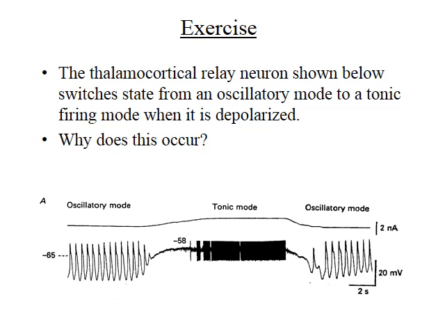Think in terms of the voltage-gated channels that generate the oscillations, and based on what you know about these channels, why would depolarization lead to a switch in the state of the cell from oscillation to tonic firing? We'll discuss this question in class.